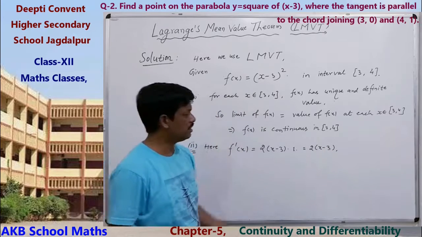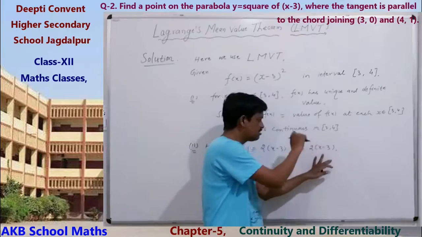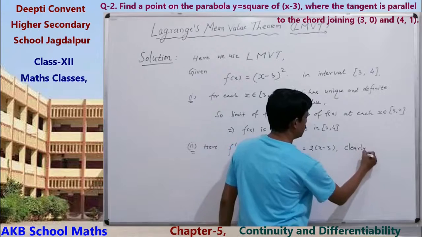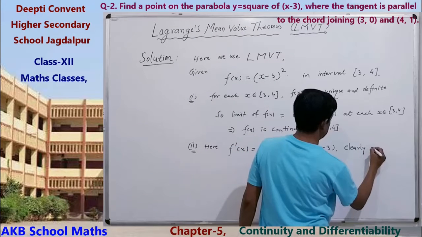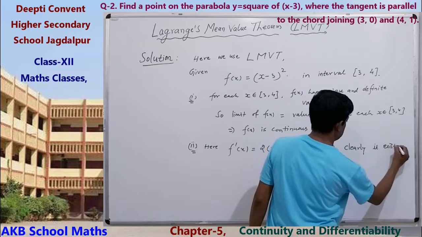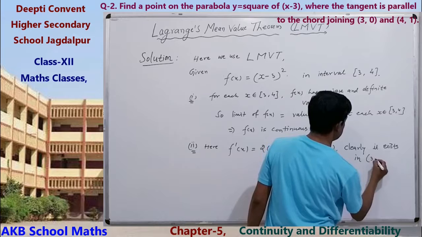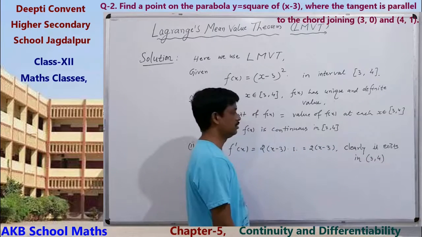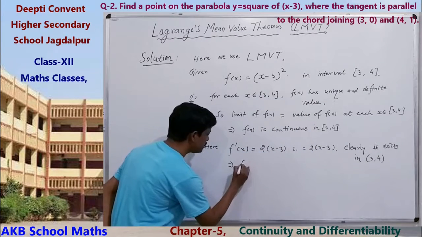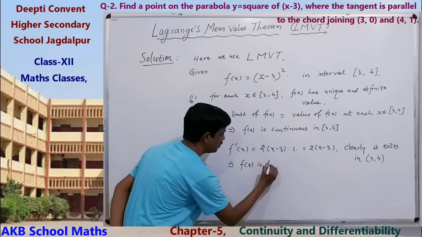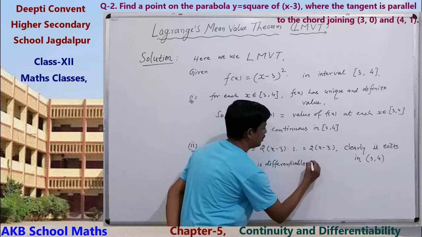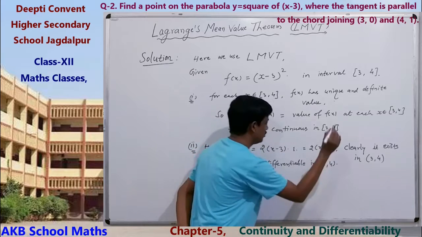It is very clear that it exists in the open interval (3, 4). Clear? Implies derivative exists, which means the function is differentiable in (3, 4). Okay.